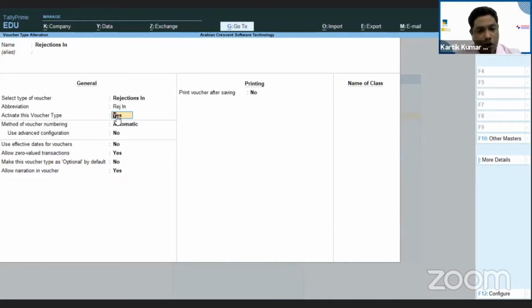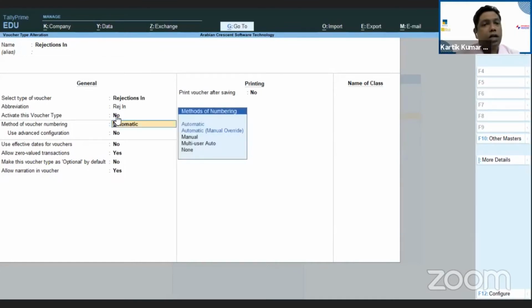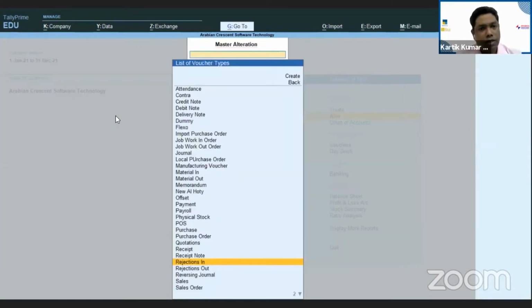As soon as I make it no, that means this particular voucher has been deactivated from the system. So this is how you can activate the vouchers, and this is how you can deactivate the vouchers. Perfect. So now once you deactivate this voucher, it is done and dealt with.